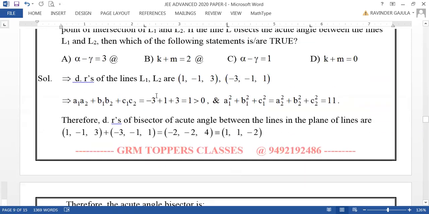And second option, k plus m equal to 2. Here k equal to 1, m equal to 1. So that k plus m equal to 2. But here alpha minus gamma not equal to 1 and k plus m not equal to 0. Hence A and B options are correct, my dear friends. So you have to read the question thoroughly and look at the options, what we have to get from the data, and appropriately we have to take the steps.